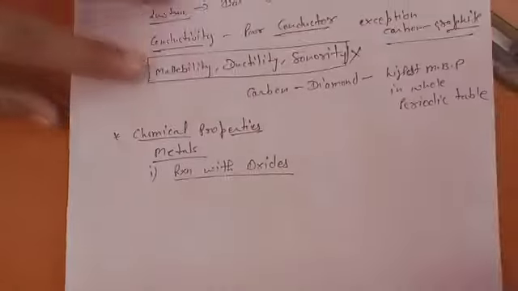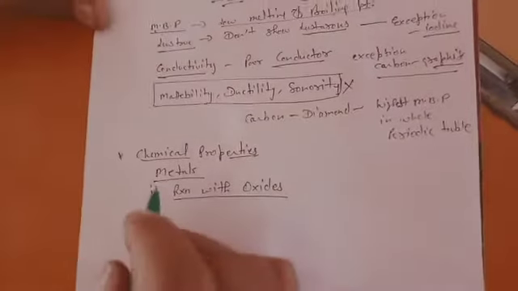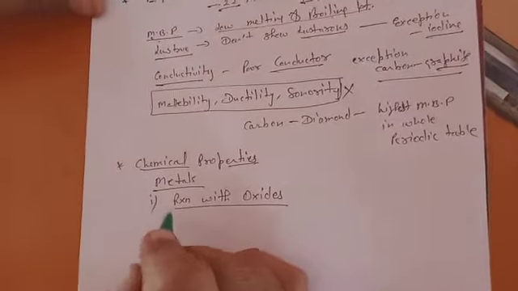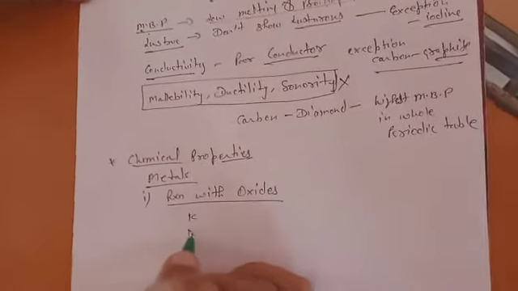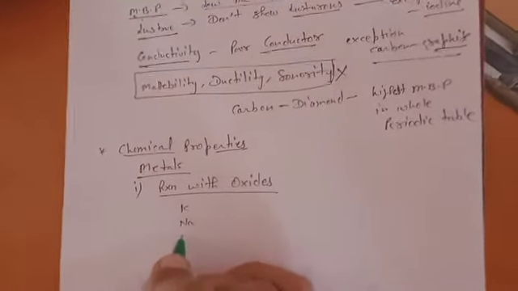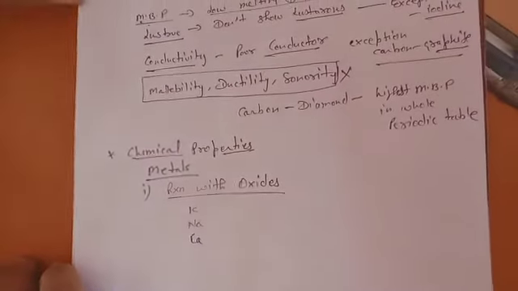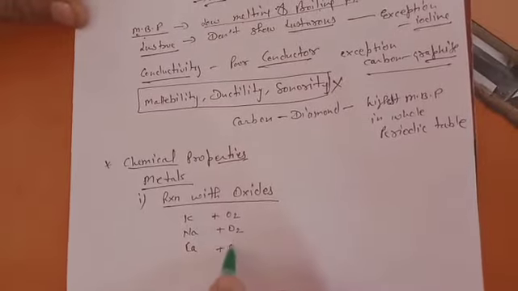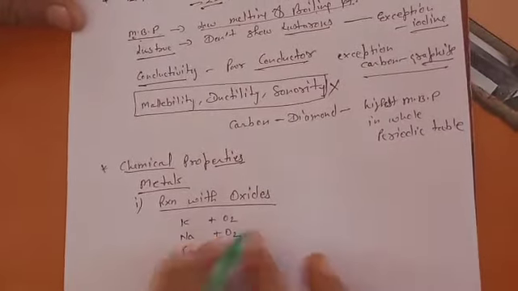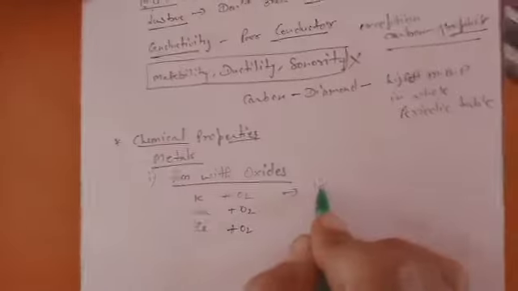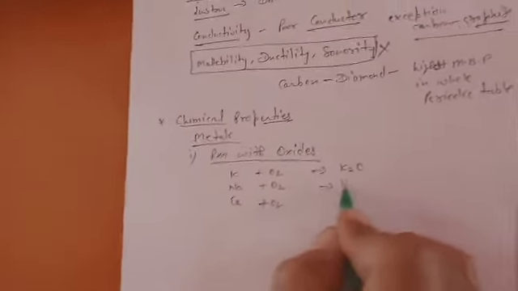Let's talk about some reactive metals like potassium, sodium, magnesium or calcium. When you put them in air, they readily catch fire, or readily combine with oxygen to form their oxides, easily at room temperature.